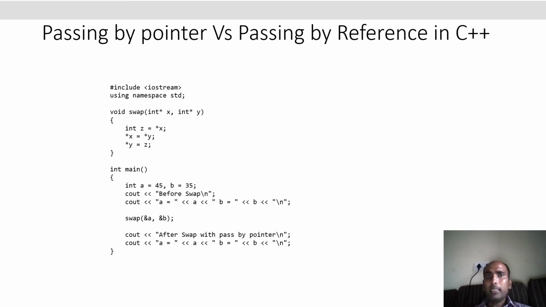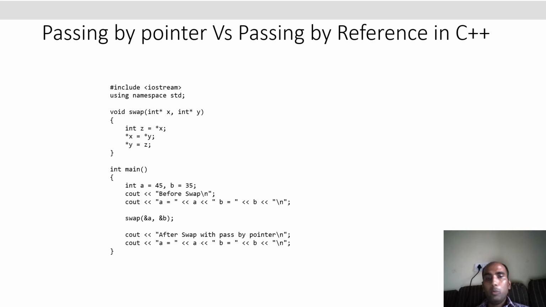That was passing by pointer versus passing by reference in C++. So remember C, recall C. If you want to do it using a pointer, see the main method. You have written A equals 45, B equals 35. You have passed &A, &B, meaning you are passing the address of A and the address of B. That address of A will be received by the pointer X, and that address of B will be received by the pointer Y. Then you have swapped the values of A and B with the help of pointers X and Y.